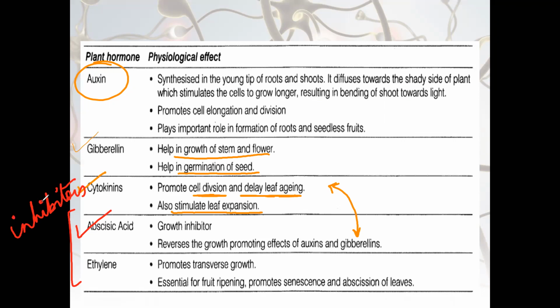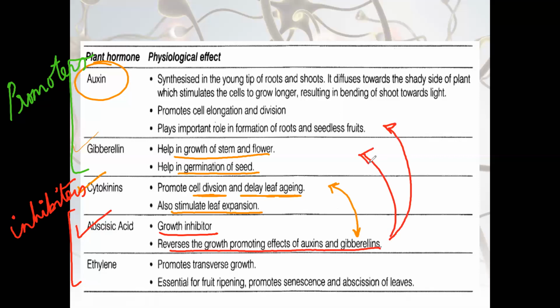And the first three are plant promoters, right? Abscisic acid inhibits the growth, reversing the growth-promoting effects of auxin and gibberellin. So it is the opposite of this, right? Whatever the role being done by auxin and gibberellin, abscisic acid is reversing it.